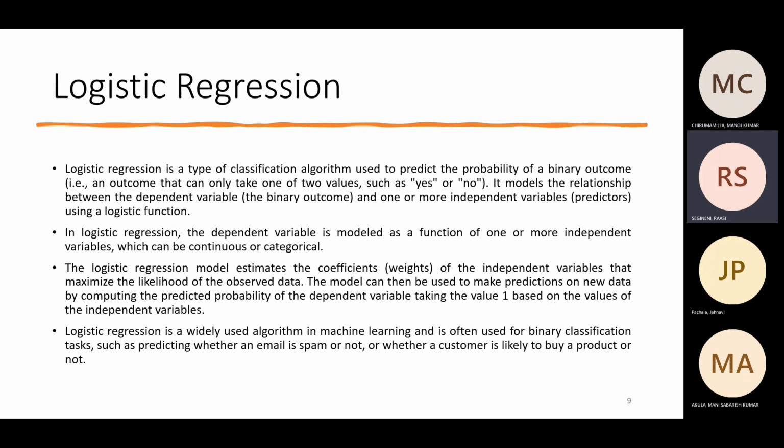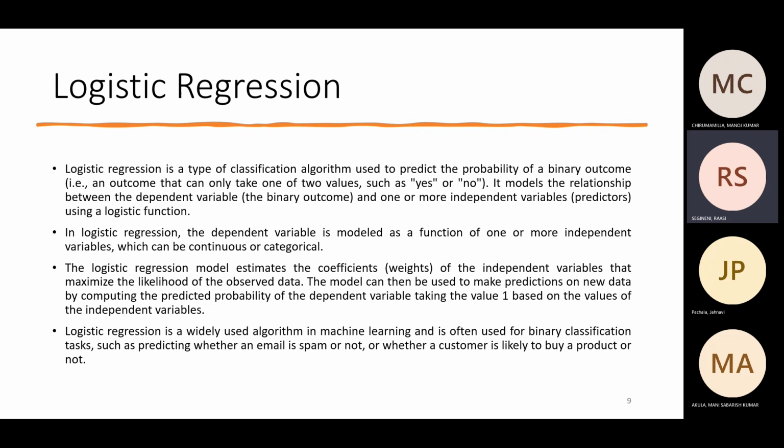Hi, I'm Rasi. I'm going to explain logistic regression, which is a classification algorithm used to predict the probability of a binary outcome. This function maps any real-valued input to an output between 0 and 1.